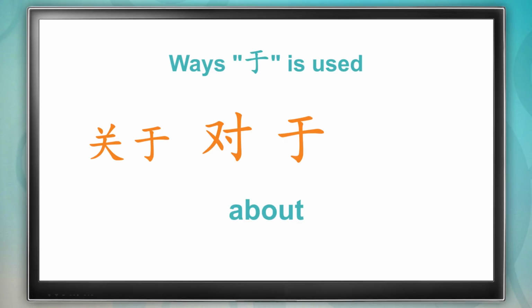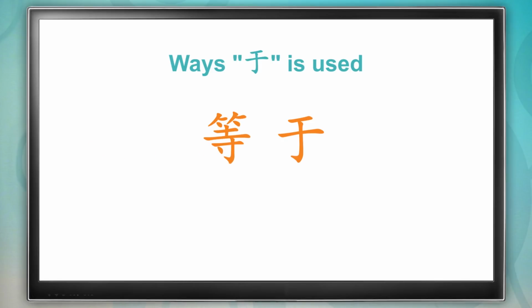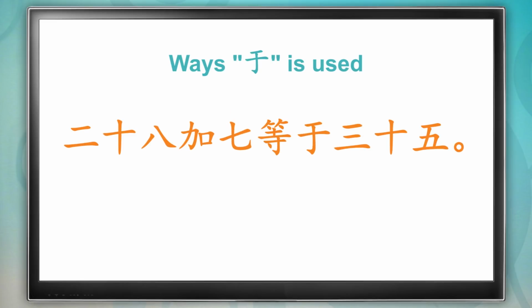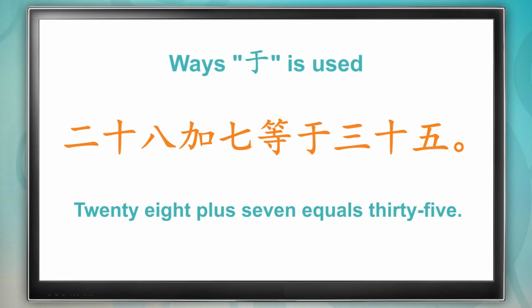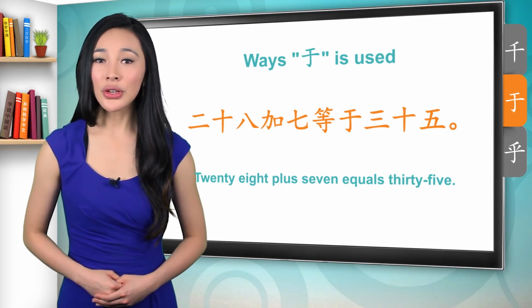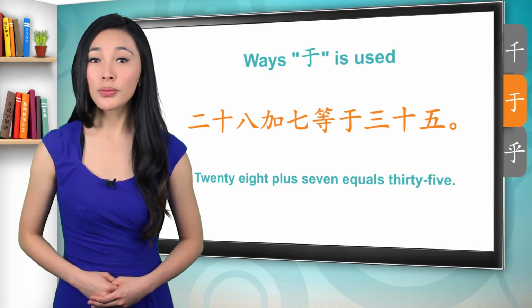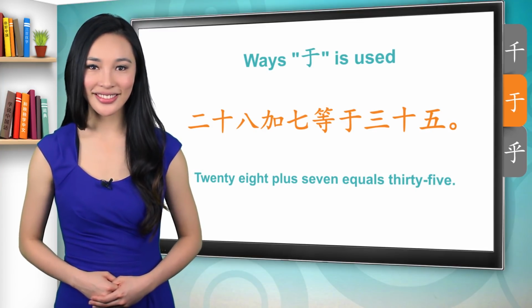Okay, one last word for 于. Read it out loud with me. 等于. This means to equal. Let's practice some math. Say it with me. 28加7等于35。Great! This means 28 plus 7 equals 35. Remember that whenever you're talking about a math equation, you would probably use the word 等于.